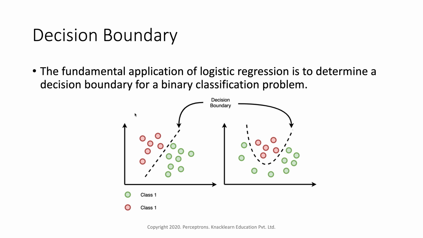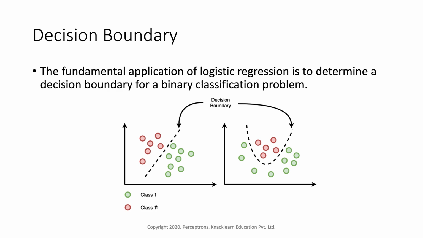Now we have something called a decision boundary. The fundamental application of logistic regression is to determine a decision boundary for a binary classification problem. Suppose we have two classes, the green one is class 1 and the red one is class 2.